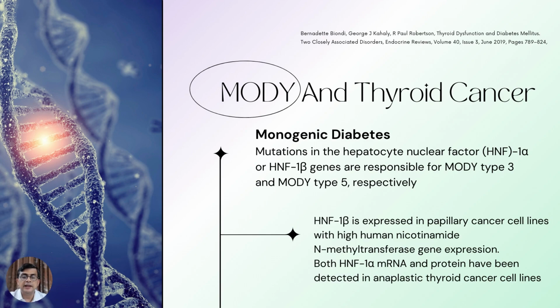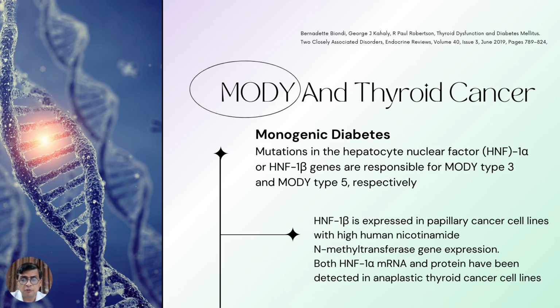Now, very importantly, maturity onset diabetes of the young, monogenic diabetes, can be of several types. Mutations in the hepatocyte nuclear factor 1 alpha or hepatocyte nuclear factor 1 beta genes are responsible for MODY type 3 and MODY type 5 respectively. But importantly, from the patient perspective, is that the first one,